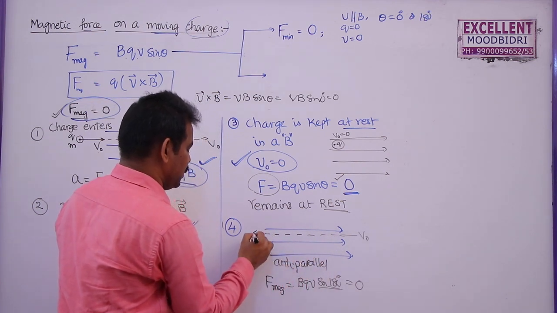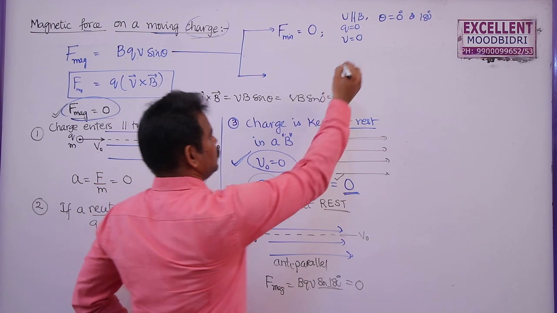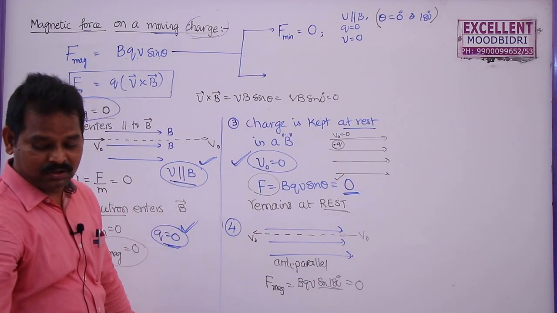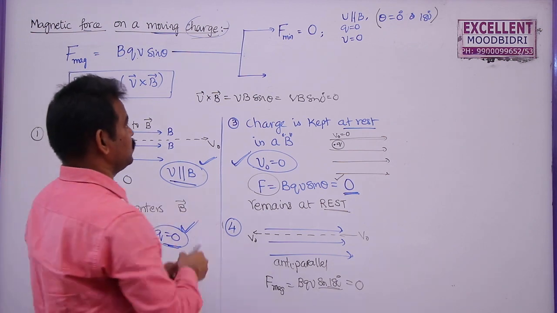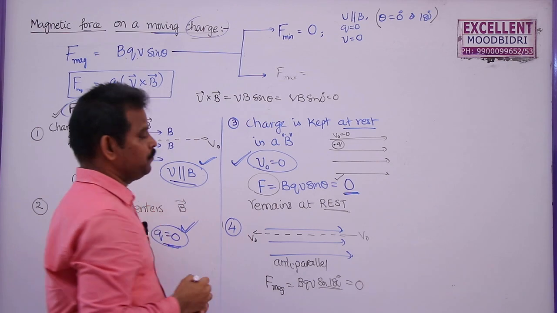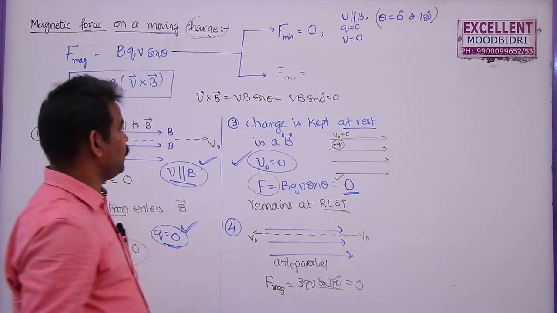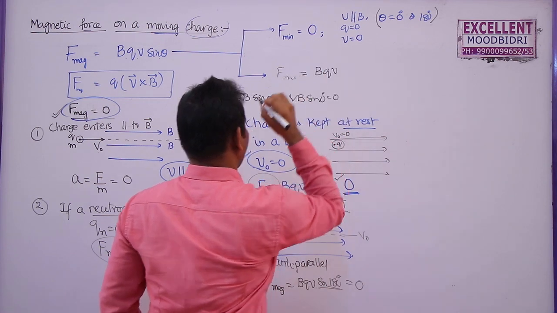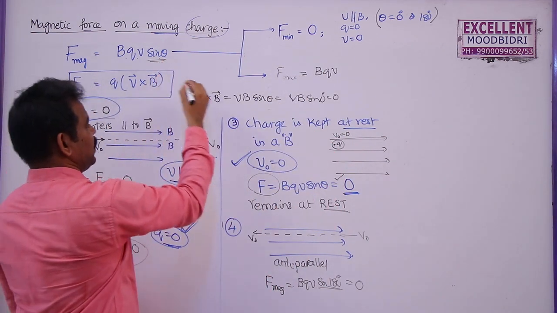It moves with the same velocity V0. So this is the case, theta 0 or 180. But when does this charged particle experience maximum force? The charged particle will experience maximum force if theta is equal to 90. So F max is given by BQV only, because this theta will become 90.